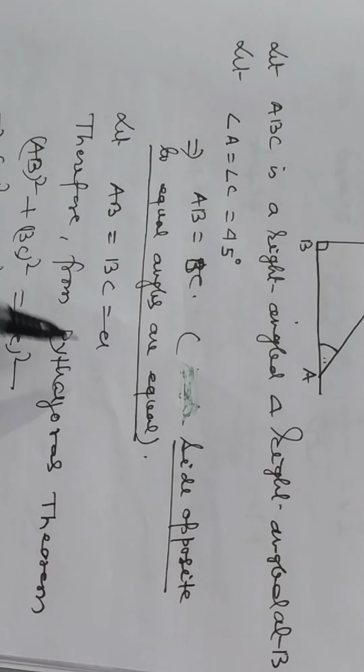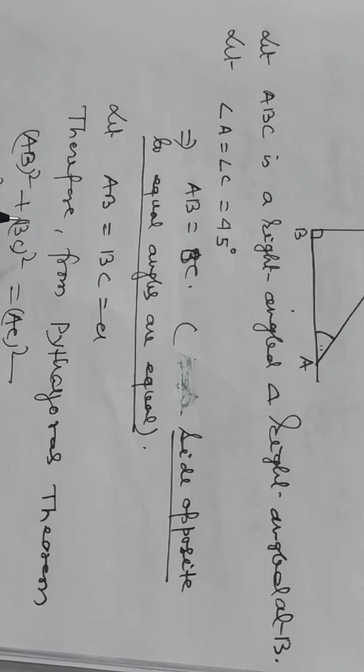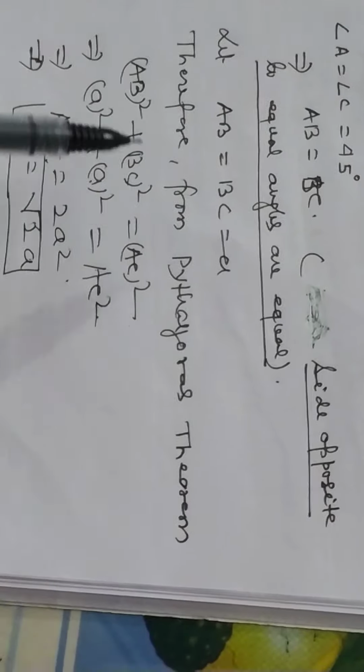Let AB is equal to BC is equal to a. Therefore, from Pythagoras theorem, AB square plus BC square is equal to AC square. So AC square is equal to 2a square. So, AC is equal to root 2 a.